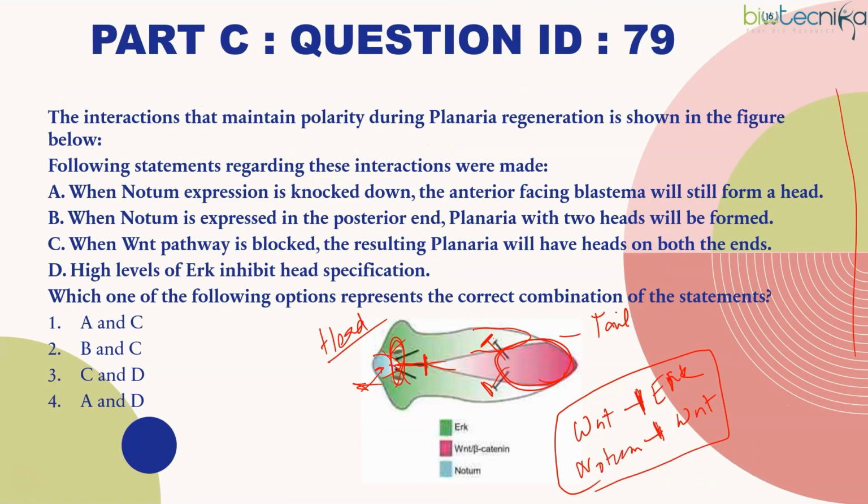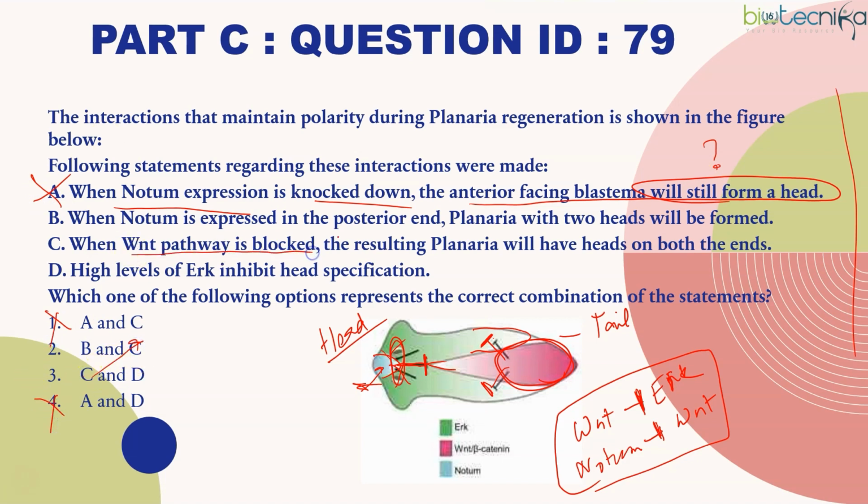But what is written over here? When notum expression is knocked down, the anterior facing blastema will still form a head. How will it form a head? Notum is not there. So A is not correct. That means 1 is not correct, 4 is not correct. So C is definitely correct.